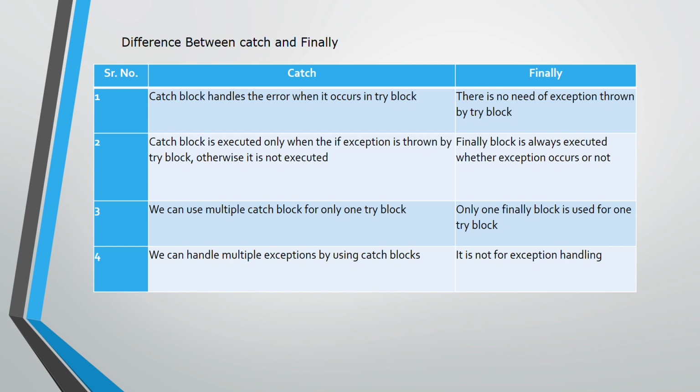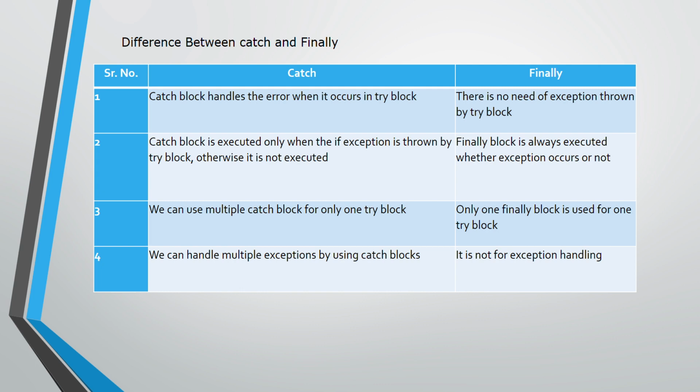So basically there are some differences between catch and finally. The catch block handles the error that occurs in the try block. Finally does not need to handle the exception. That is the first primary difference between catch and finally. Catch is used to handle the exceptions thrown by the try block, but finally does not handle the exceptions thrown by the try block. Then the catch block is executed only if an exception is thrown by the try block, otherwise it is not executed. But the finally block is always executed whether an exception occurs or not.